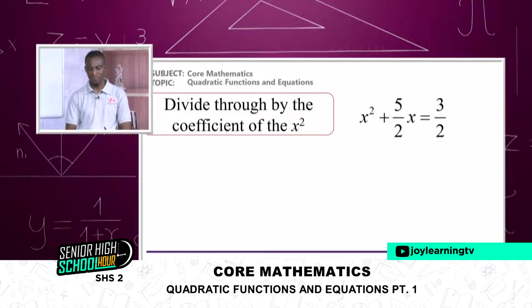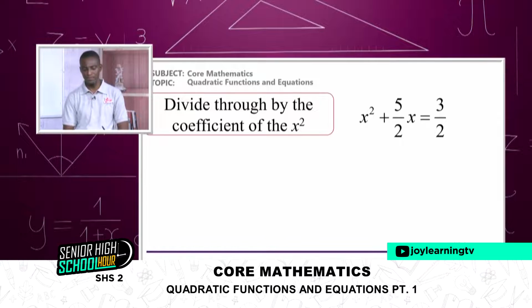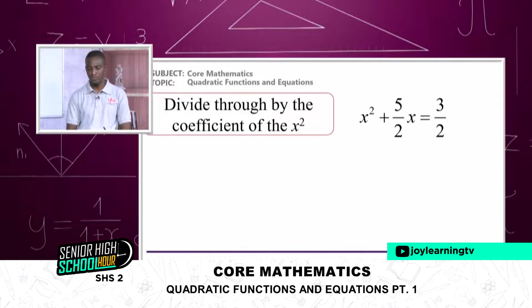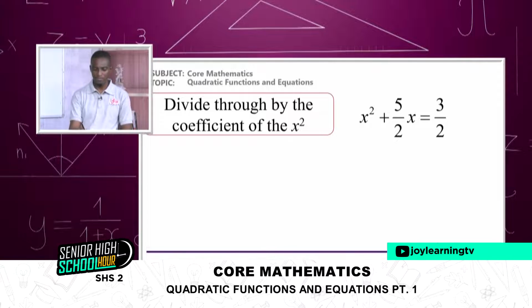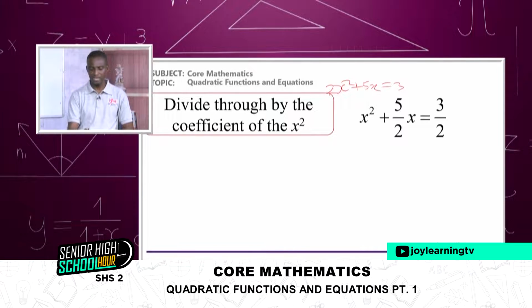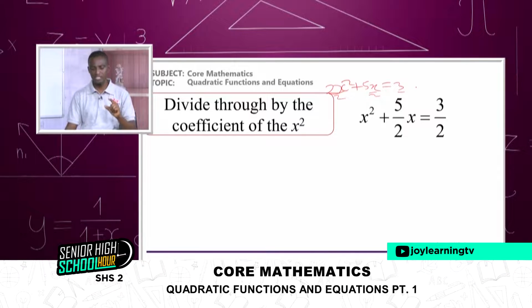That will give me x squared plus 5 over 2 x equals 3 over 2. Remember, before that the equation was equal to 3, and I divide everything by 2 just to make sure I get the coefficient of x squared to be 1.